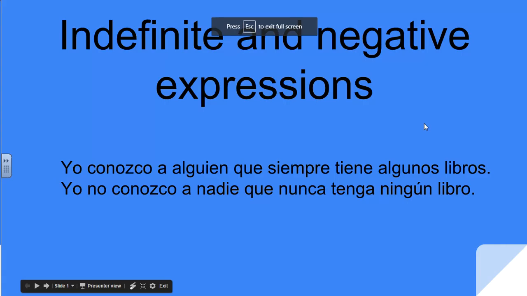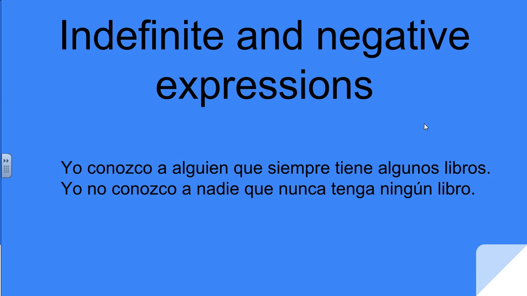Today's mini lesson is on the indefinite and negative expressions. If you look at these two examples written below, we have Yo conozco a alguien que siempre tiene algunos libros. I know somebody who always has a couple of books. While the negative version of this would be Yo no conozco a nadie que nunca tenga ningún libro.